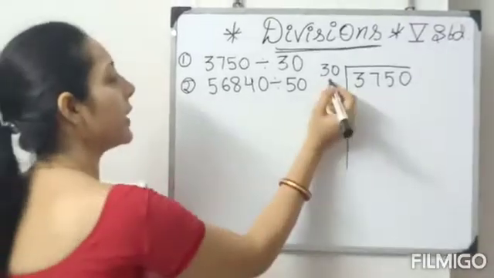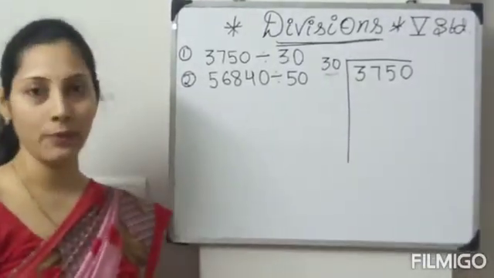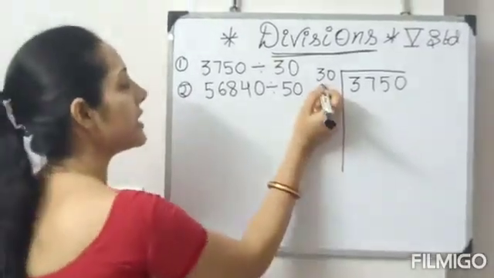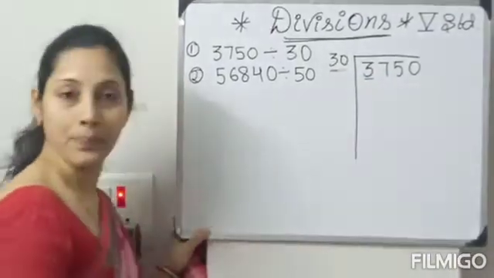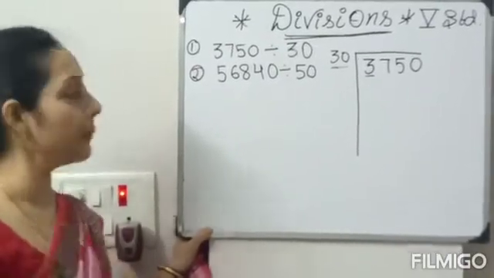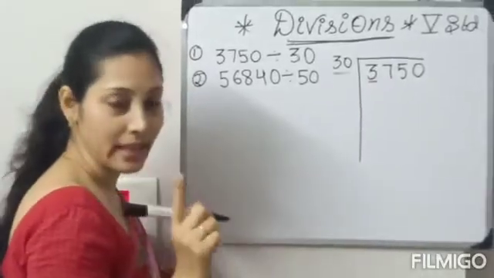See, 30 is the easy number that you can have. 30 means see in the 3 table when it is coming. In the 3 table when 3 is coming, 1. Is it right?